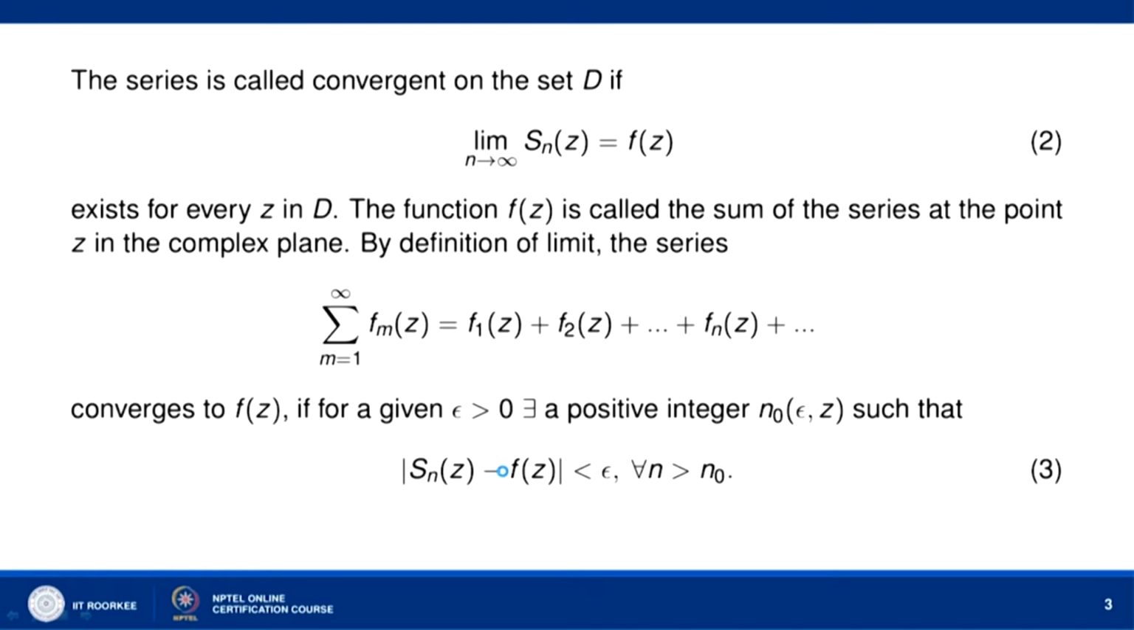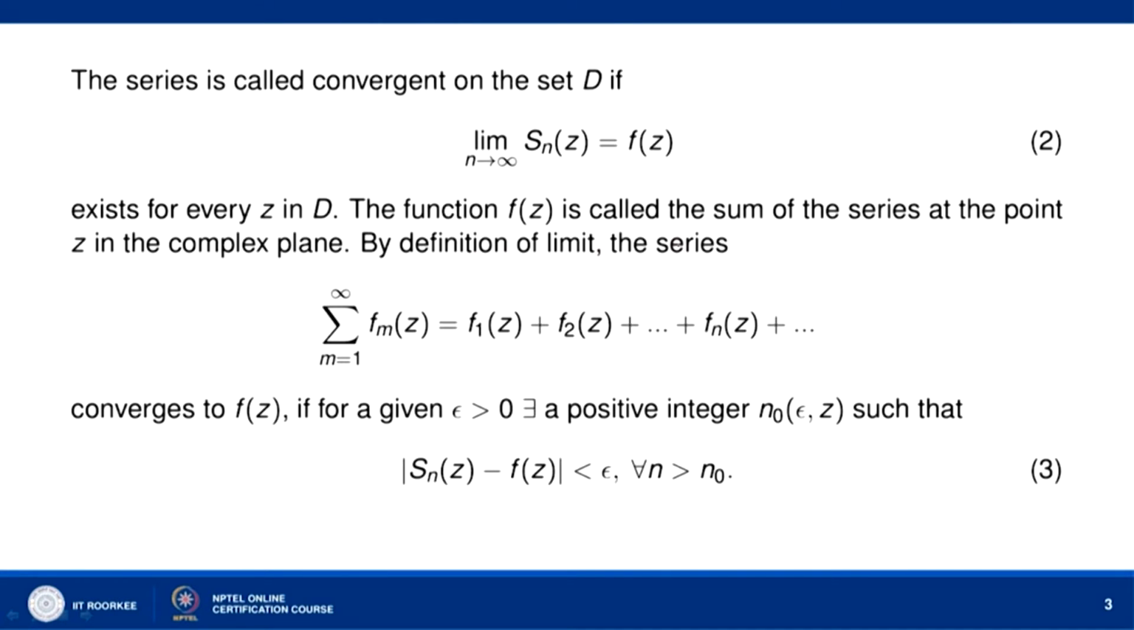The series is said to be convergent on the set D if limit n tends to infinity s_n(z) is equal to f(z) exists for every z in D. The function f(z) is then called the sum of the series at the point z in the complex plane.